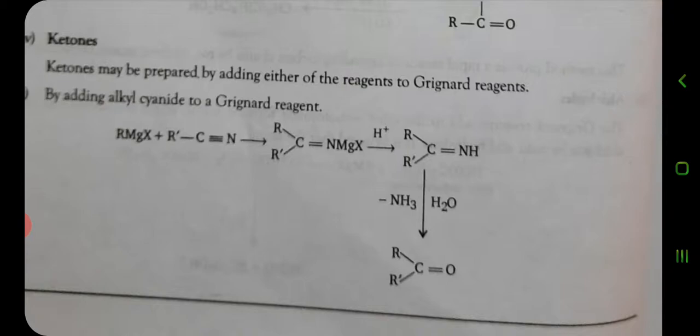In that case, tertiary alcohol is also formed when one equivalent is not used. So by the use of different compounds, we will get aldehydes and ketones.